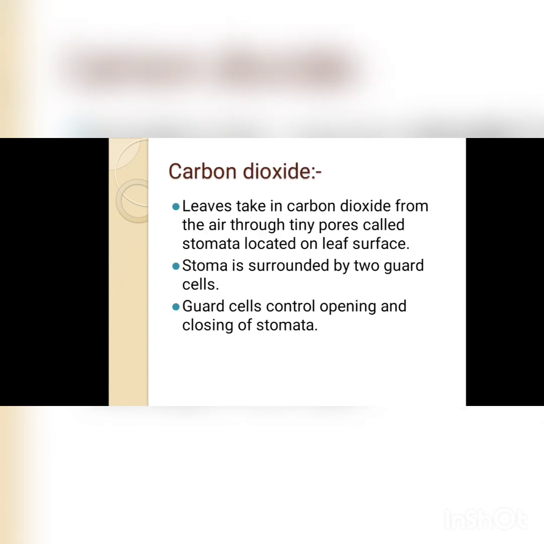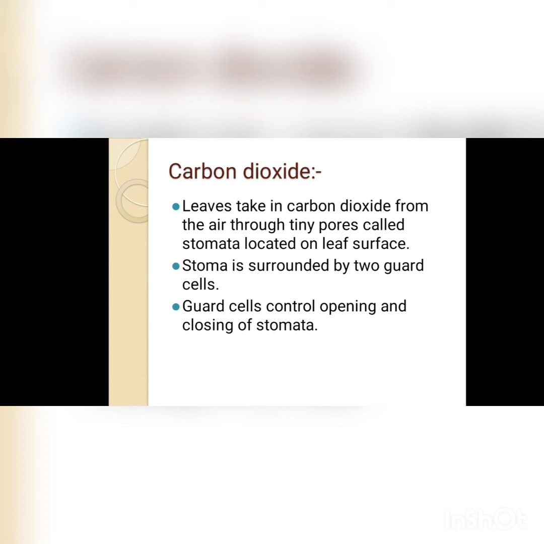After that, carbon dioxide. What is carbon dioxide? As we all know, it is a kind of gas which is present in air, and the amount of carbon dioxide present in air is 0.03%. Now how is it helping? Leaves take CO2 from the air through tiny pores called stomata.